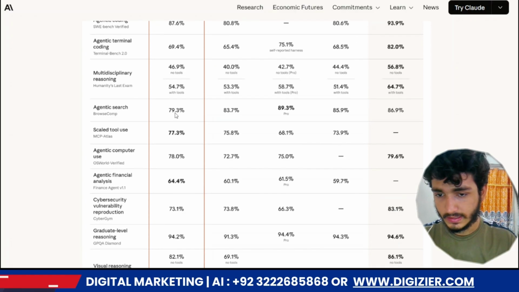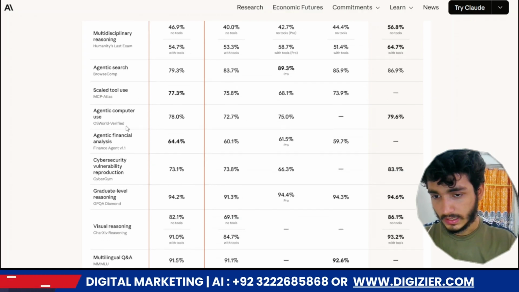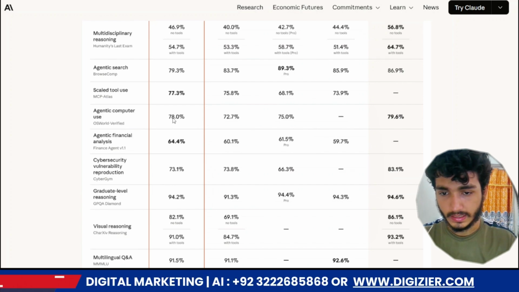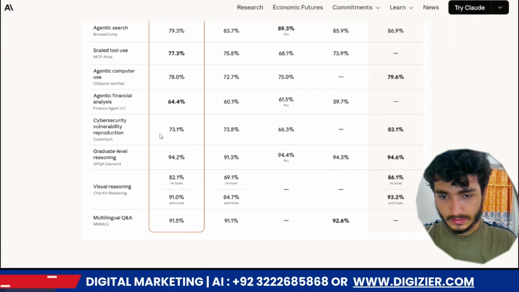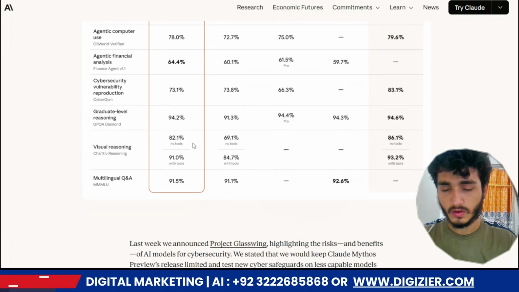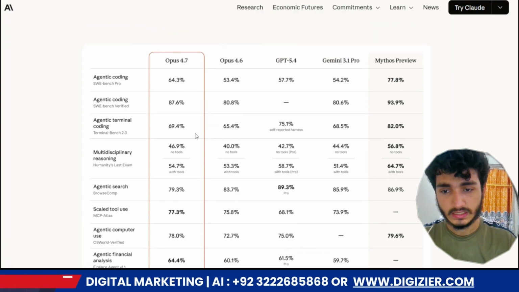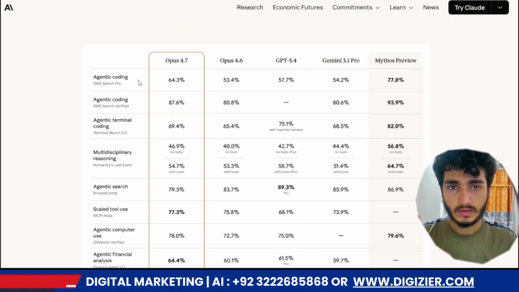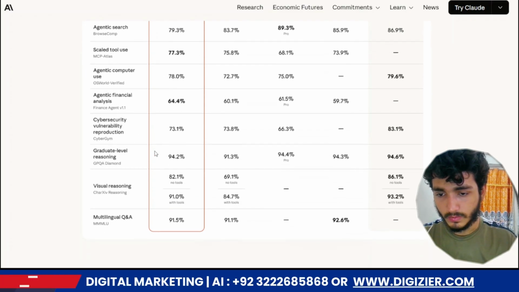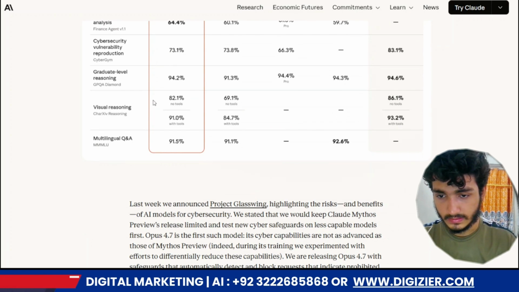Agentic search is like 79, somewhat narrow in the benchmarks. Scale tools is like 77 percent, a 2 percent incredible increase. Agentic computer use is like 8 percent, with about a 6 percent increase. Agentic financial analysis is 64 percent. Cybersecurity is 63 percent. There are some changes because Opus 4.7 is designed for agentic coding, for users familiar with agentic coding. You see that is a huge difference.